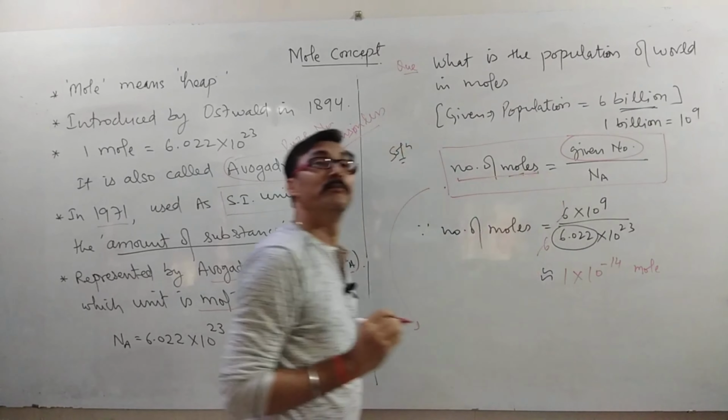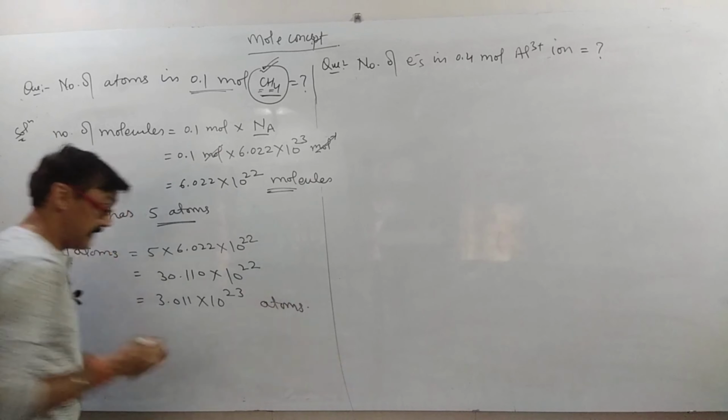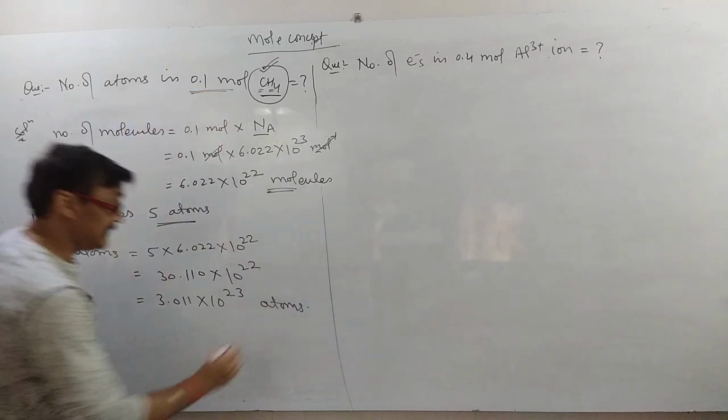So the total number of atoms is equal to the number of atoms in one molecule, 5, times the number of molecules, 6.022 × 10^22, or 3.011 × 10^23 atoms in 0.1 mole CH4.